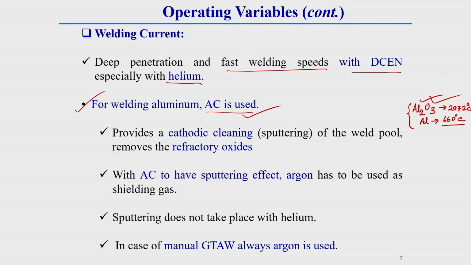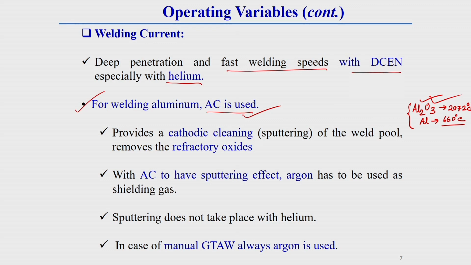We can remove this oxide by using AC current in aluminum welding. In aluminum or magnesium materials, the chances of this oxide formation are high, so AC current is used. Why is AC current used? AC is a combination of DCEP plus DCEN: one half is electrode positive, and the other half is electrode negative.